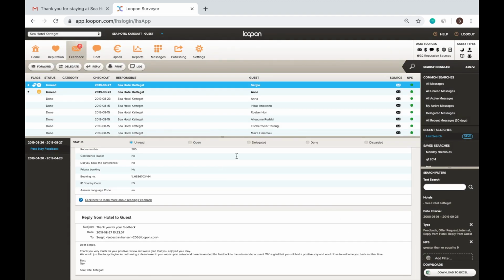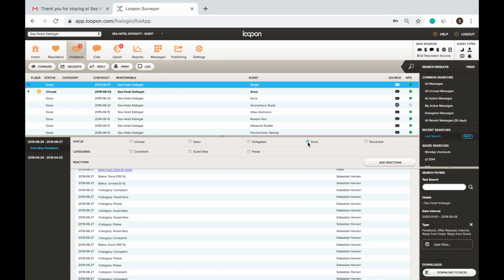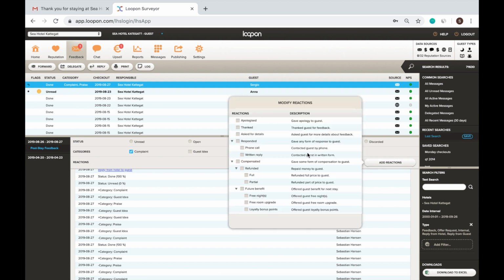We're now going to mark this feedback as done. And you can add labels to the feedback. For example, there was a small complaint in the review, but also praise. We will also add that we replied to the guest, if someone else from the hotel staff sees the feedback later on.